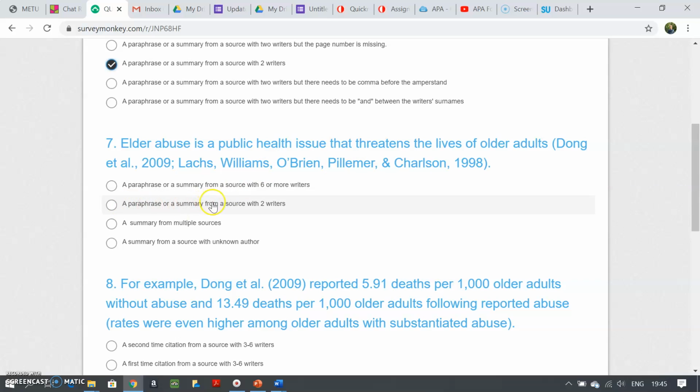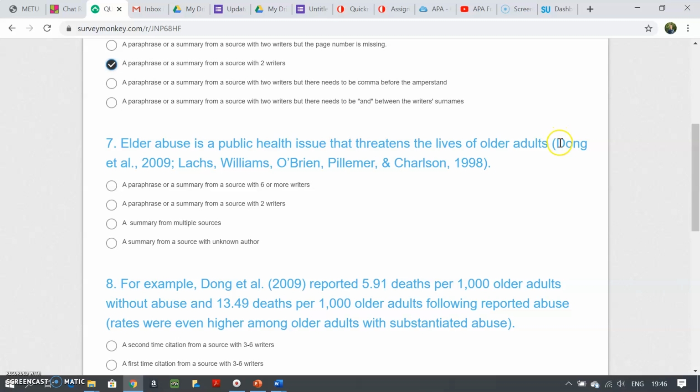A paraphrase or summary from a source with two writers. No, you see, there is something different here. Something different is going on. A summary from multiple sources. Yeah, this is in fact the case. When you get the same information from two sources, this is how you do it.